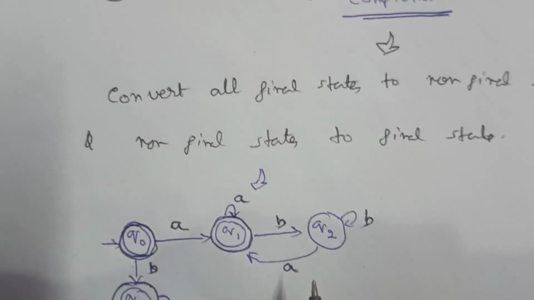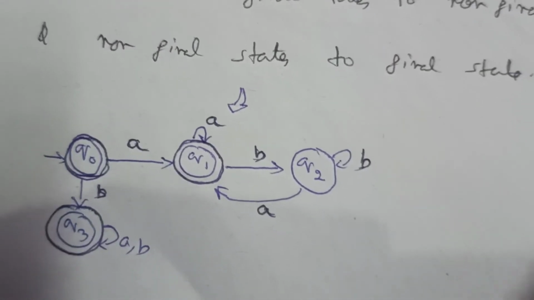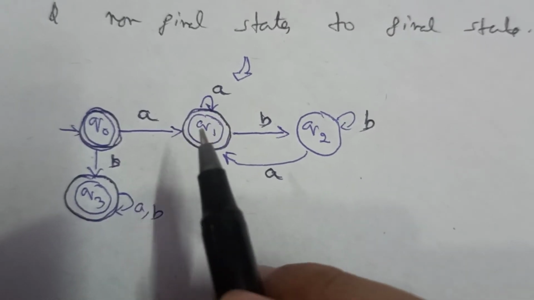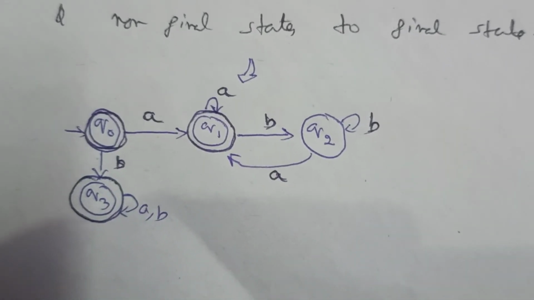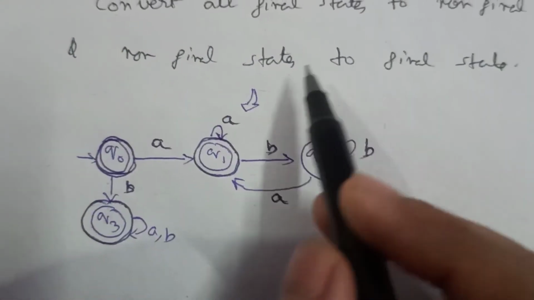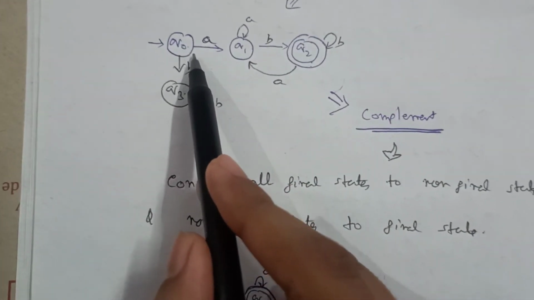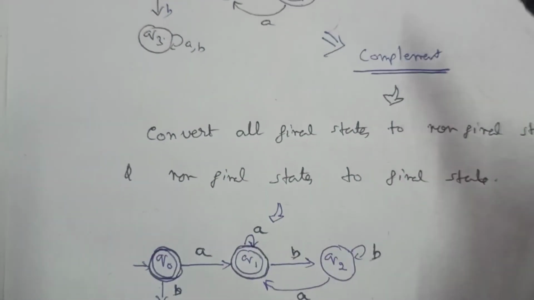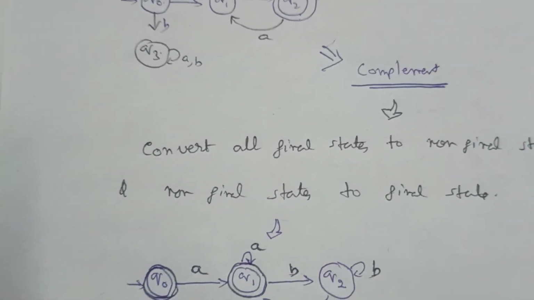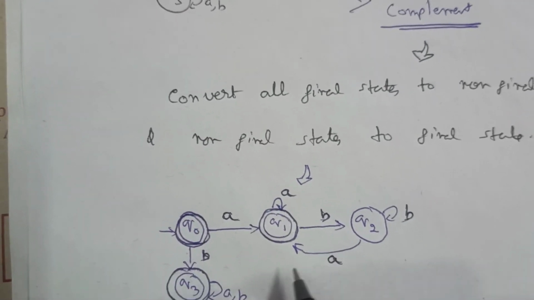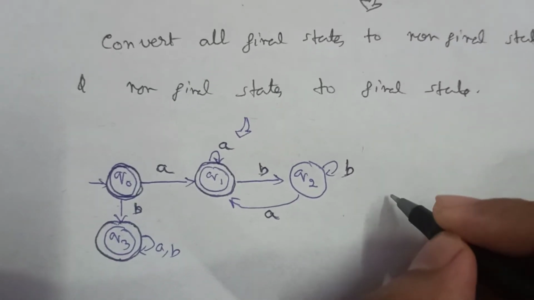So whenever there is a question with two negations, that is not, and two negative sentences are connected with and or or, then we will follow this method. Okay, so now if we change the states, Q0 becomes a final state, Q1 also becomes a final state, Q2 becomes a non-final state, and Q3 also becomes a final state, and all the other inputs and outputs are the same. Okay, so this is our automata.